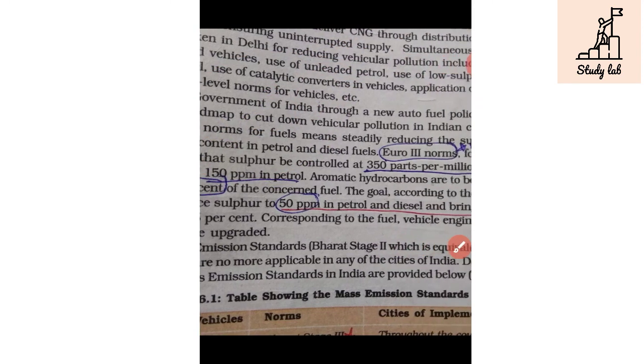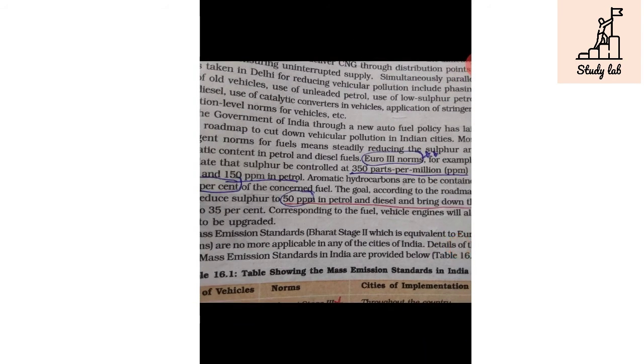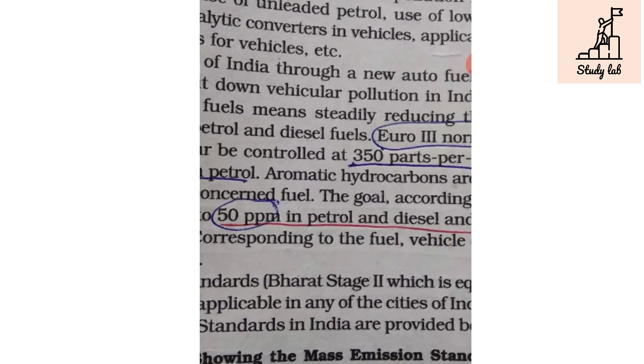And the third is the goal. The goal of the Euro 3 norm is the Euro 4 norm. That is, they want to reduce the sulfur content to 50 ppm, and it is important that this applies in both diesel and petrol. So that is question number 13.